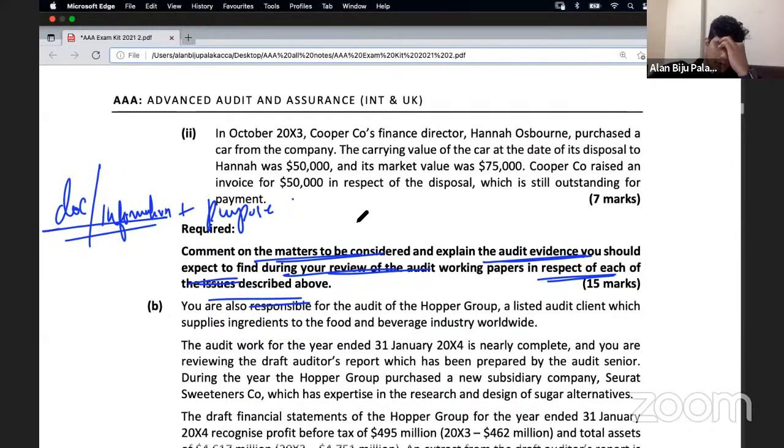Next one, a copy of loan agreement confirming the amount borrowed, the date of cash receipts, the interest rate, and whether the loan is secured on any assets.